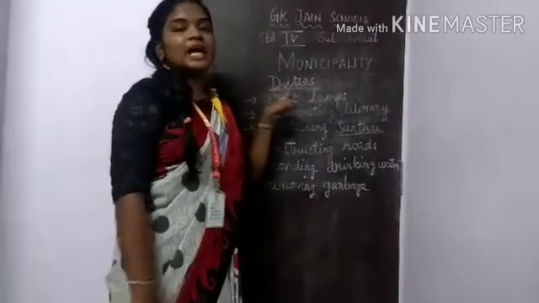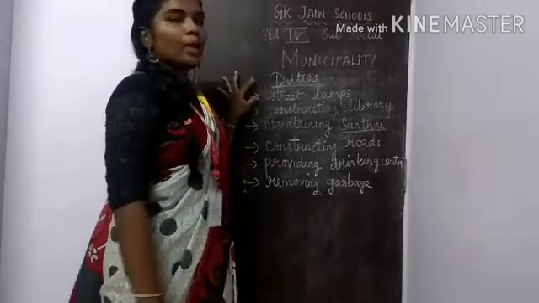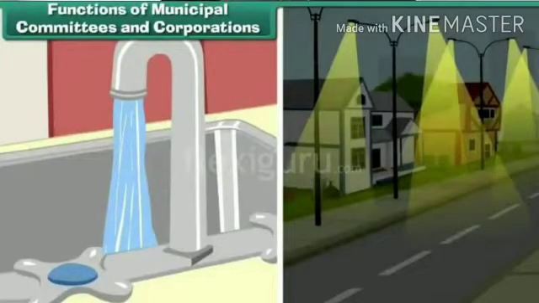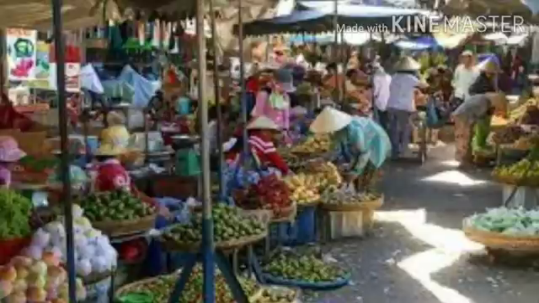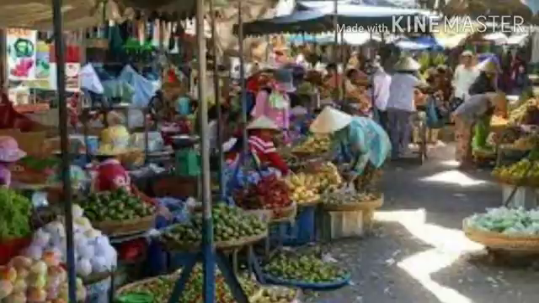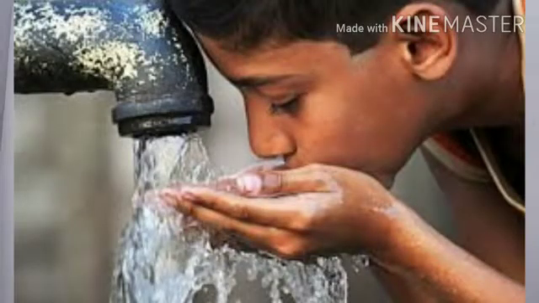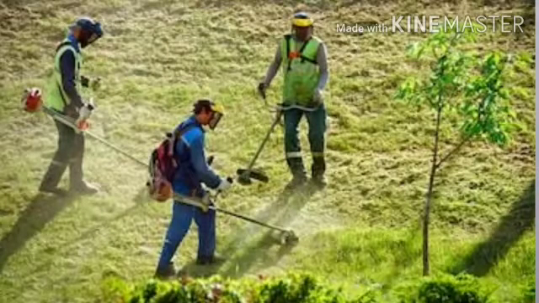Duties. Duties are the work done by the members of the municipalities. They will provide street lamps for each road in the towns or cities. They will construct libraries. They will maintain the Sandai. Sandai is called the local market. They will construct roads, provide drinking water. They will remove the garbage dumps to make the place clean for sanitation purposes.